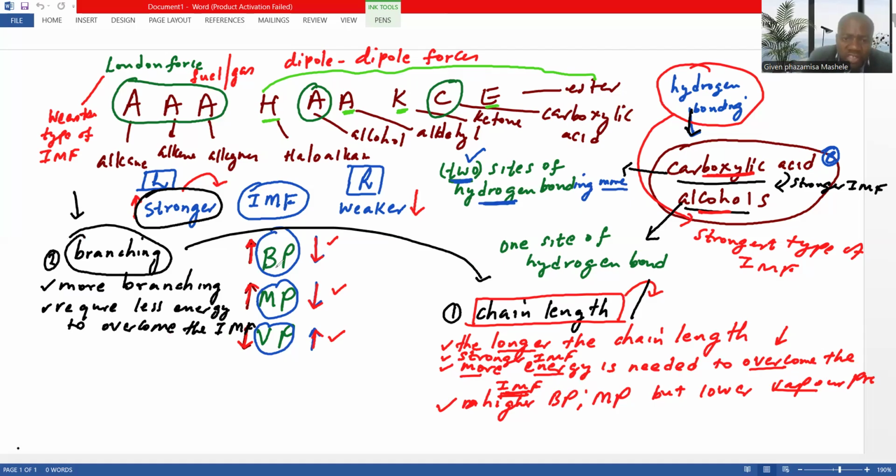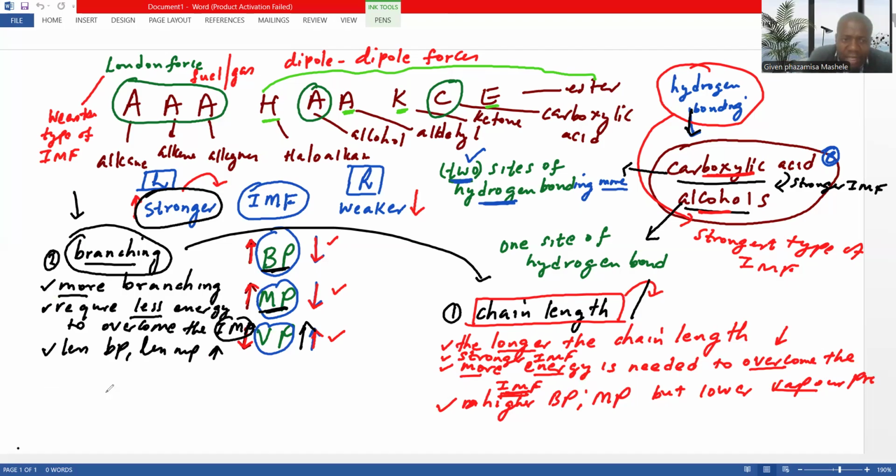So branching actually reduces the boiling point and the melting point, but it increases the vapor pressure, because more branching means less energy is required to overcome the intermolecular force. Since less energy is required, the boiling point will be lower, the melting point will be lower, but the vapor pressure will be higher. So it's very important for you to understand this.